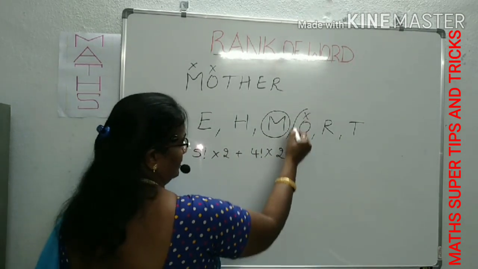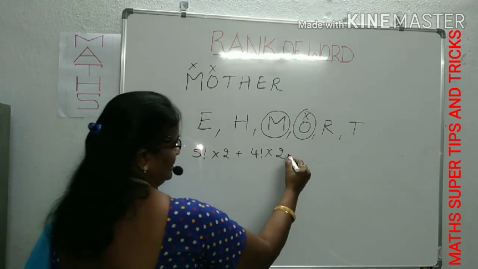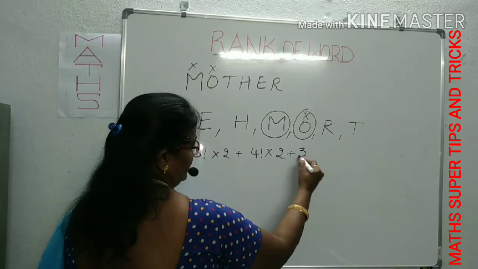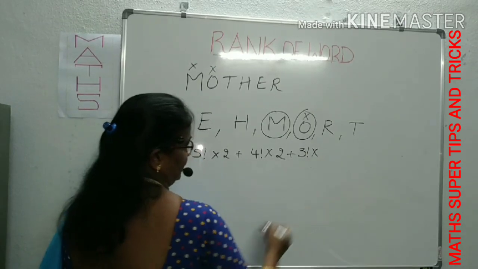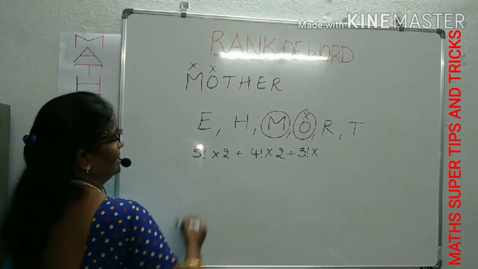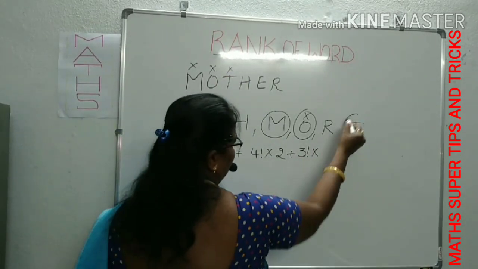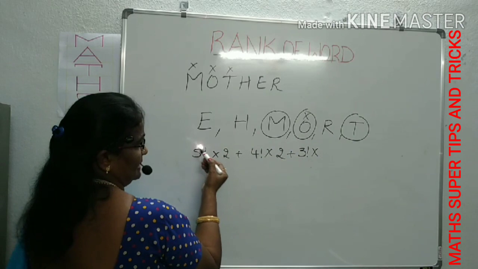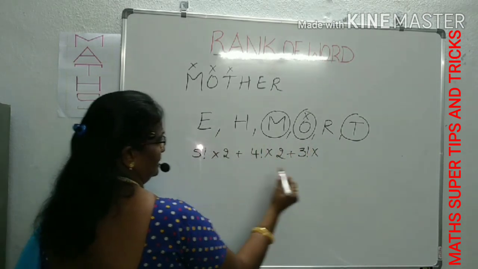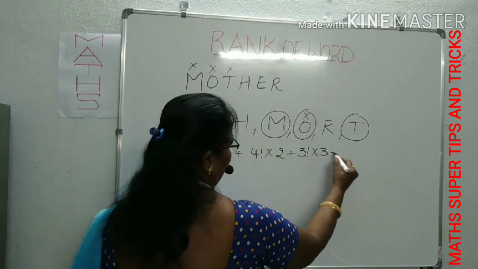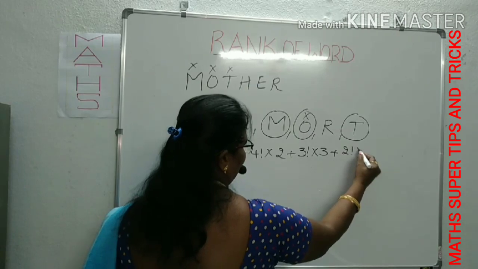Here O is already closed. That's why you can close it, otherwise there is a chance of confusion. Plus 3 factorial next. After O there is T. Before the T, how many letters are there towards the left of T? 1, 2, 3, into 3, right? Now, plus 2 factorial into.